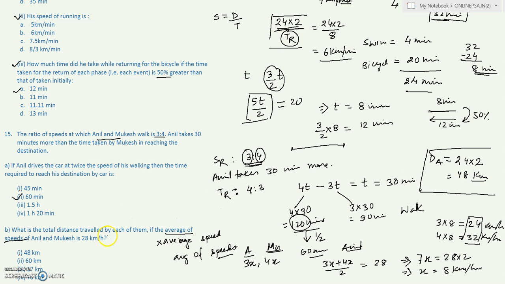The question is asking distance traveled by each of them. So it will be the same for Mukesh also, right? If you calculate, it will be the same. Mukesh's distance will also be 32 multiplied by 90 minutes, which is 1.5 hours. That will also give you 48 kilometers. So both travel 48 kilometers each. So 48 kilometers is the answer.